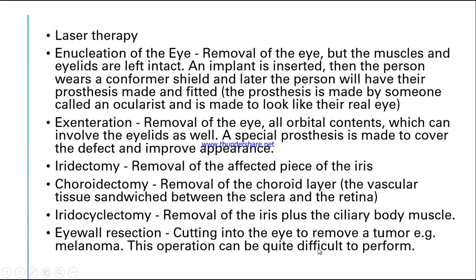This operation can be quite difficult to perform. And the last treatment is the eye wall resection, where we cut open the eye and remove the tumor. So this is a very difficult and also a very painful procedure.